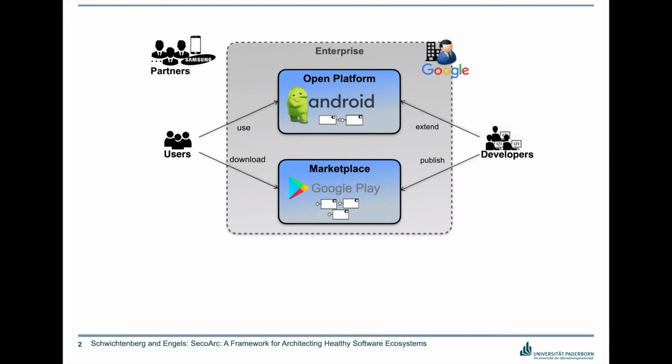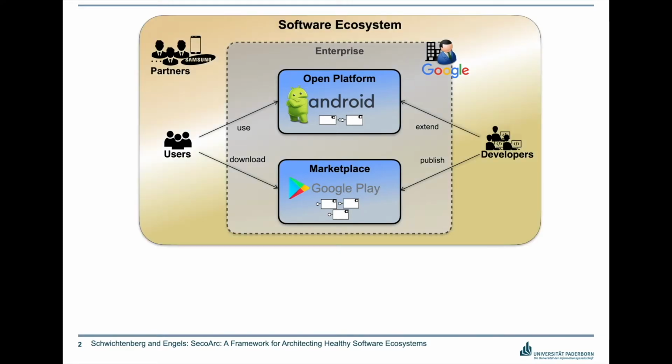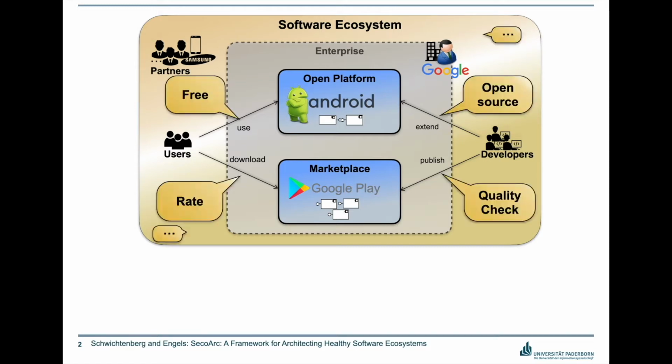Google also makes partnerships with other companies which are responsible for providing different kinds of hardware and software services. And this is an ecosystem of interacting human actors with software elements, which is referred to as a software ecosystem in literature. Software ecosystems are the result of a complex range of architectural design decisions at business and technical levels. For example, in the Android ecosystem, users can get free access to the platform and rate the apps.